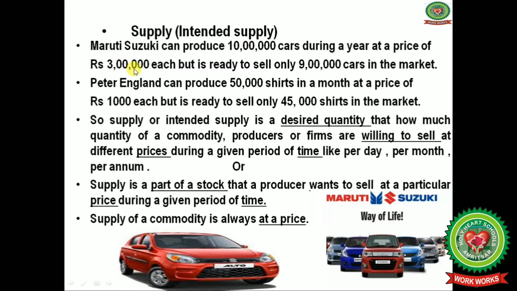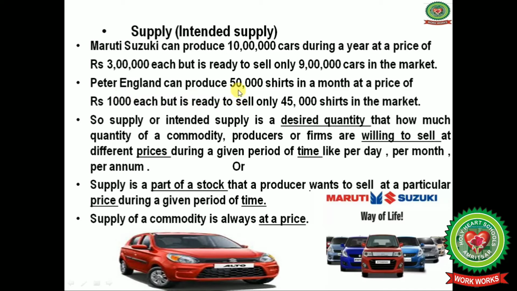Then at a price of rupees 3 lakh, the company is ready to sell 9 lakh cars in the market. In the same way, I have taken another example: Peter England can produce 50,000 shirts in a month at a price of rupees 1,000 each, but is ready to sell only 45,000 shirts out of the 50,000 stock in the market at a price of rupees 1,000 each.